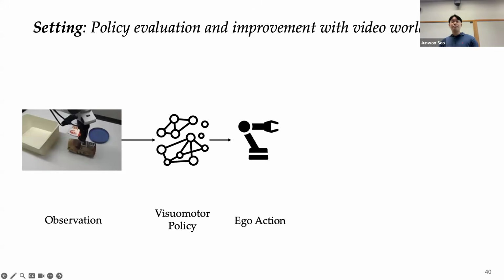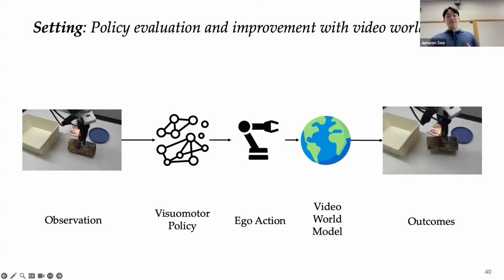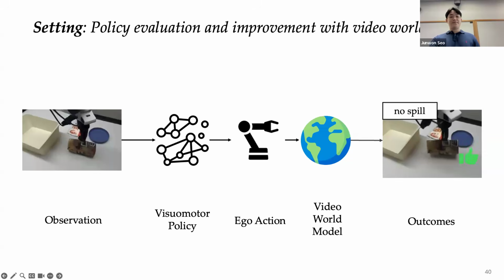And rather than evaluating the proposed action directly in the real world, which could be costly and risky, we use the video world model to imagine future observation sequences given a robot action. If the imagined outcome is successful, the policy is good. And if not, we can search for better alternatives and use that signal to improve the policy. So this is the basic setup of policy evaluation and improvement with video world models.